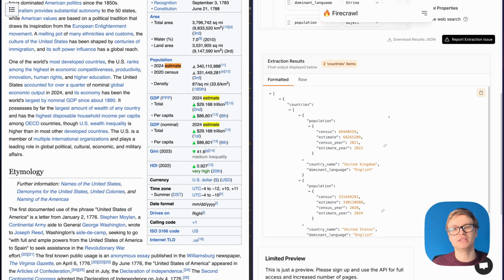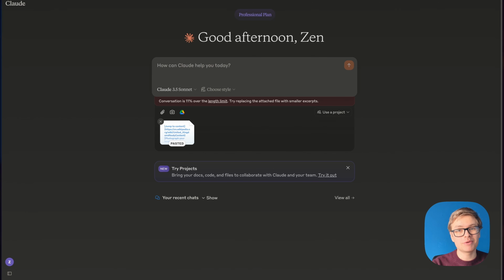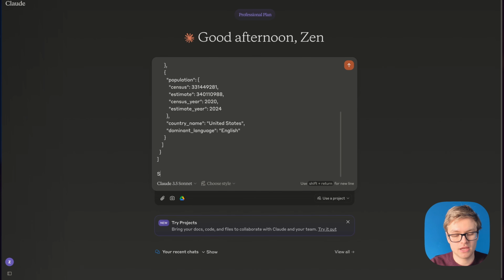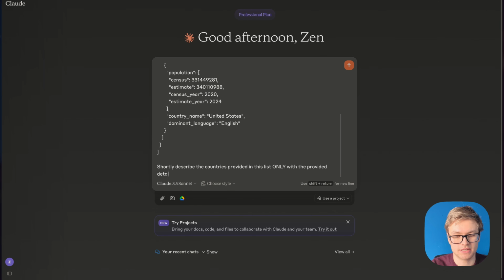And now to show you that it's much easier for AI applications to handle this kind of data, I'm going to copy the JSON and start a new chat with Claude. Remember at the beginning of the video that we tried to have a conversation with the entire Wikipedia page of the United Kingdom, and that didn't work at all. Well, now I can simply paste the object and say something like, shortly describe the countries provided in this list only with the provided details.